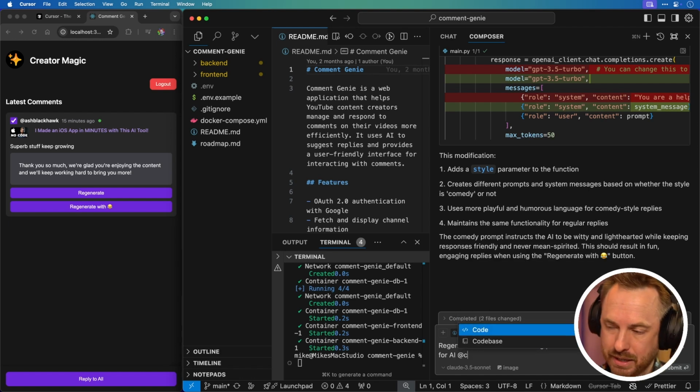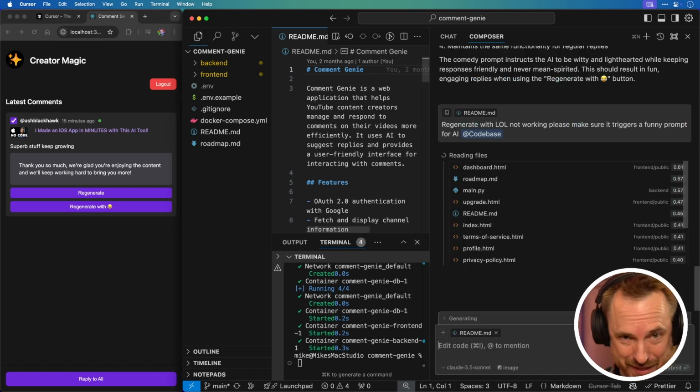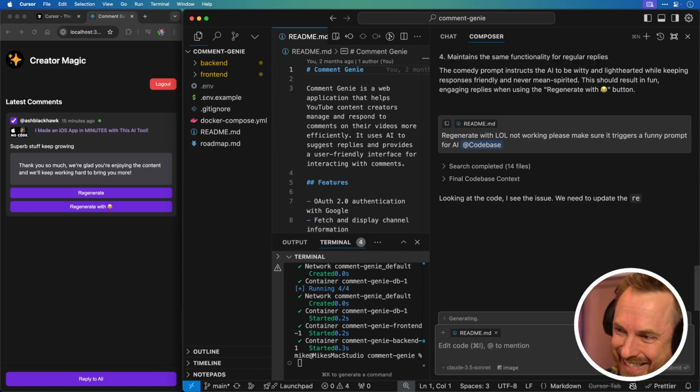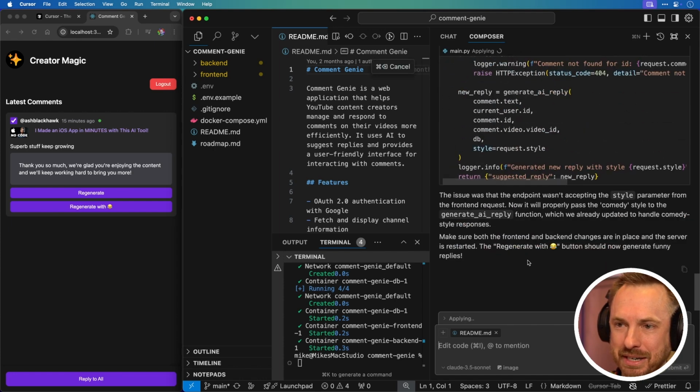And this time, because it didn't work first time, I'm going to tag @codebase, which again, this is not a 0.43 update. This has been around for a while. It's just like, look at all my files and update the ones that need updating. This is kind of the nuclear option, if you like, inside Cursor Composer. Okay, so it's looking. We need to update regenerate reply. Okay, it seems like maybe it didn't do that before.